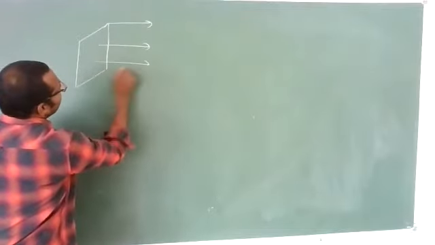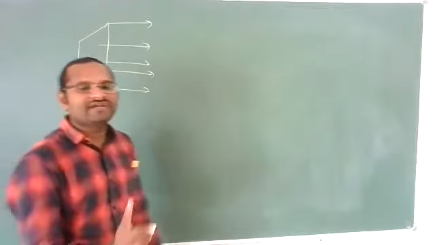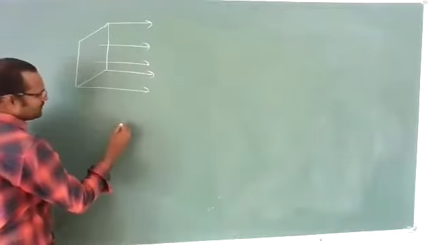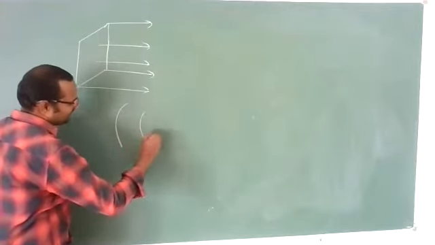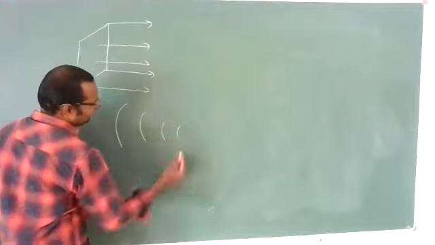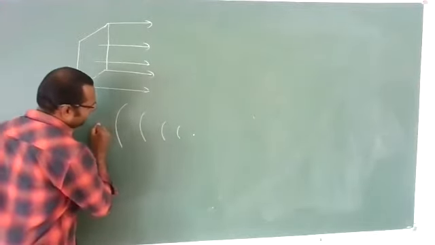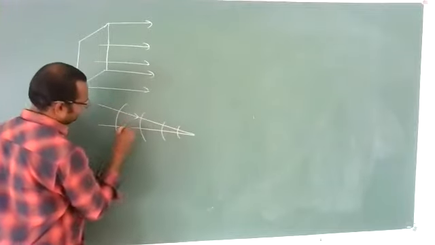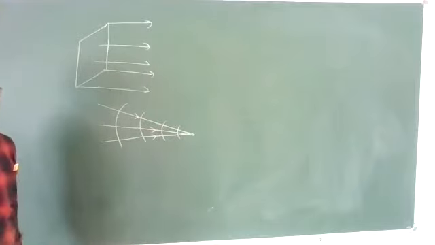The rays of light should be perpendicular to this surface. These are the rays of light for a plane surface. Now, let us suppose there is a convergent wavefront. Wavefronts are converging like this. That means if you want to draw the rays of light for this, the rays of light should be like this. These are the rays of light.